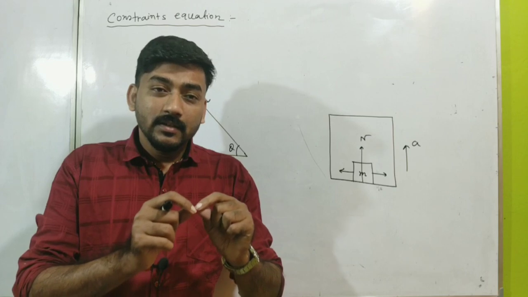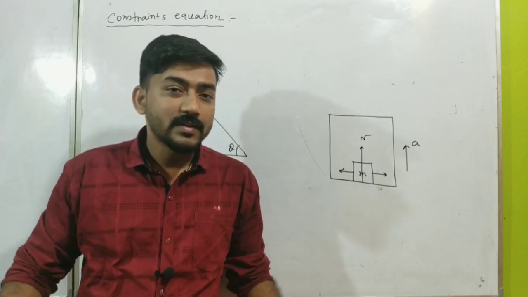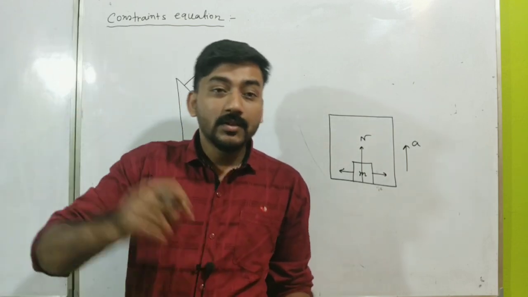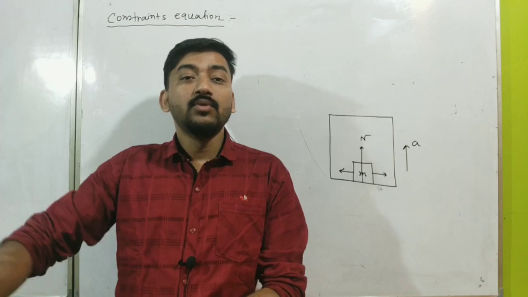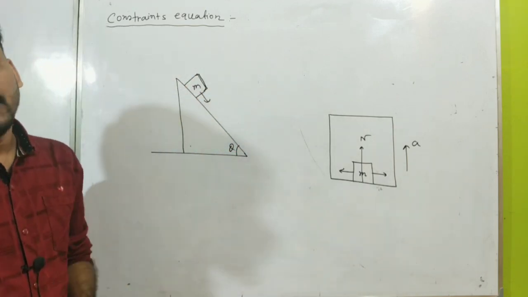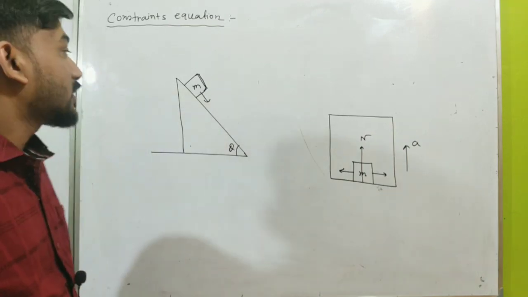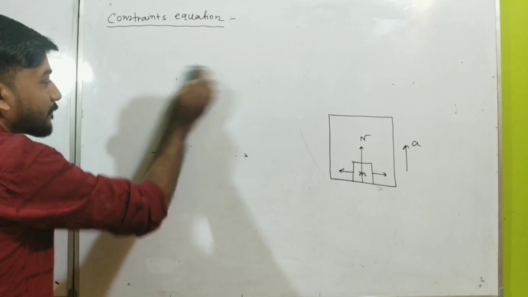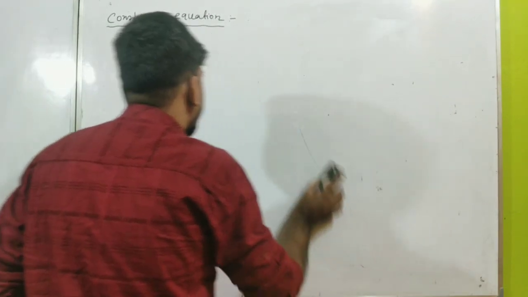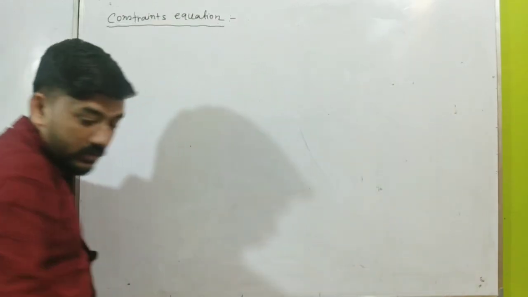There is a restriction in almost each and every motion, and we need to formulate this restriction mathematically by using an equation, and that will be nothing but the constraint equation.